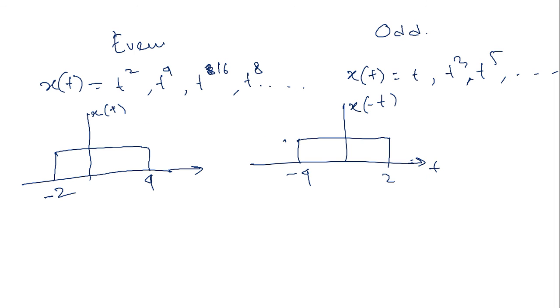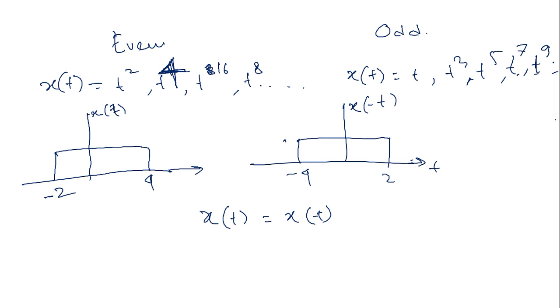Is this the same? It is not an even signal. In some simulated cases only you will find that signals are classified as even or odd function. Maximum signals are neither even nor odd.